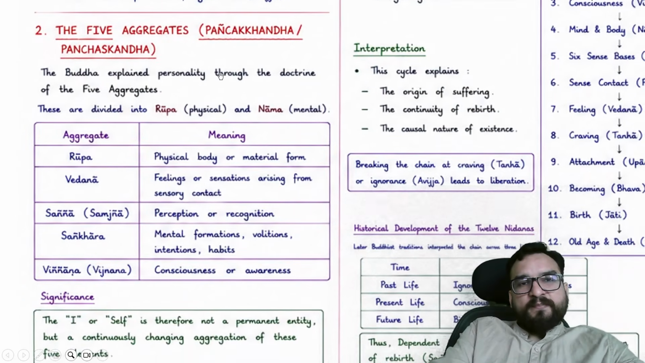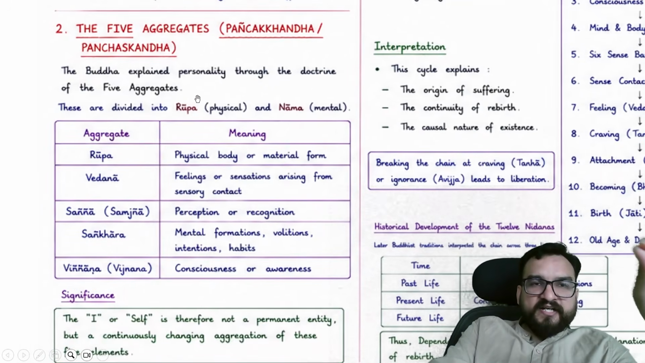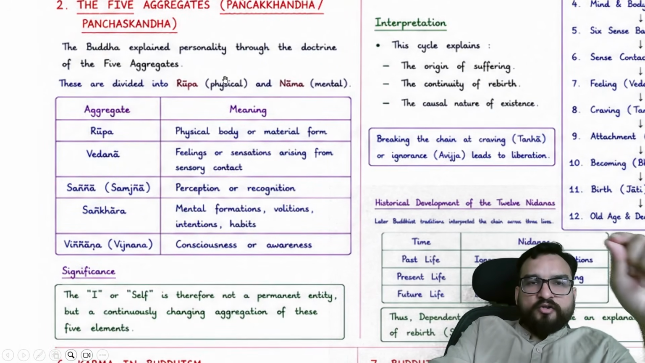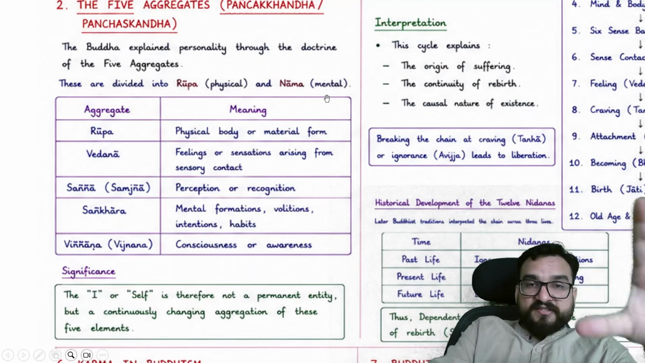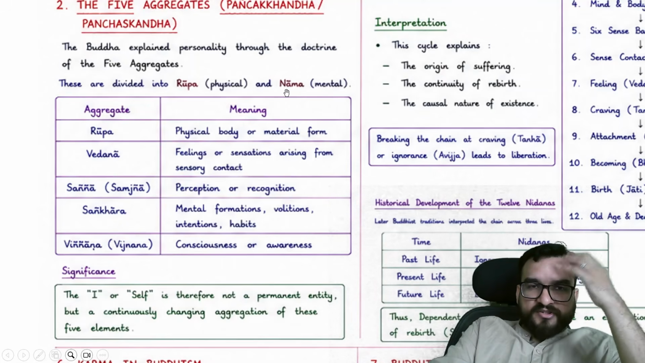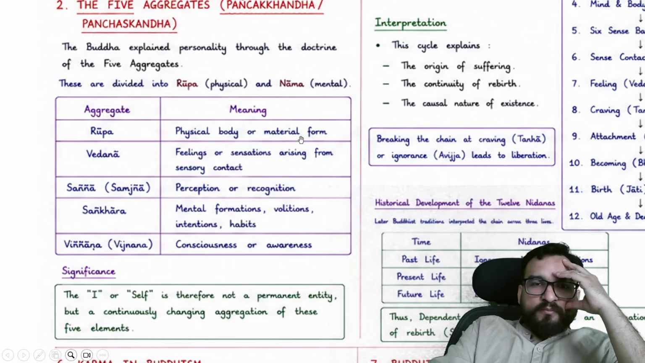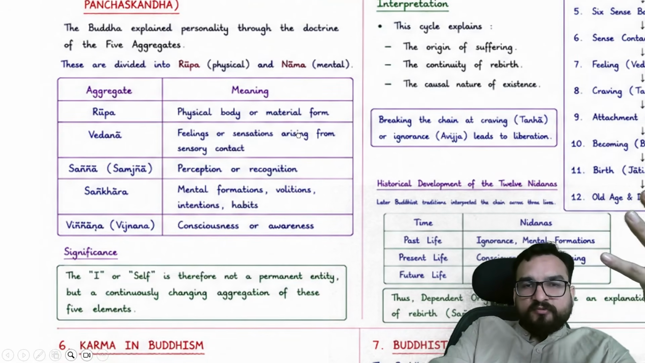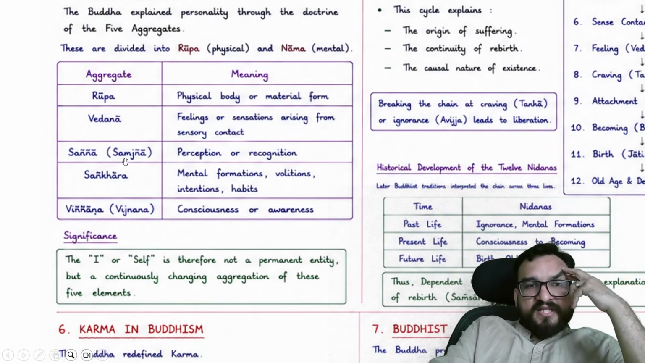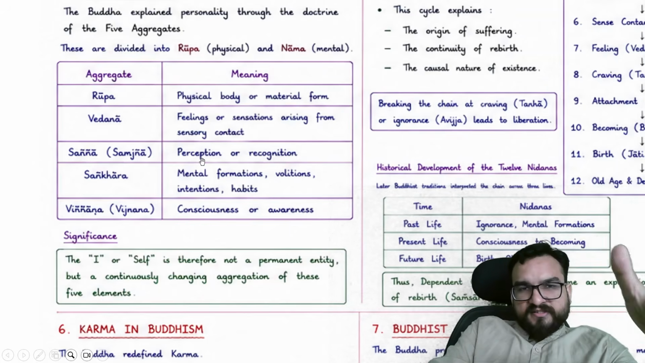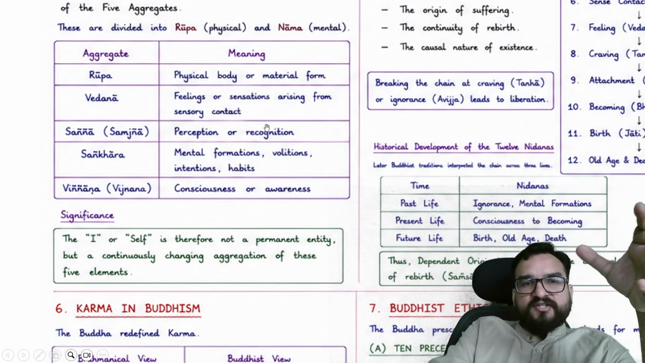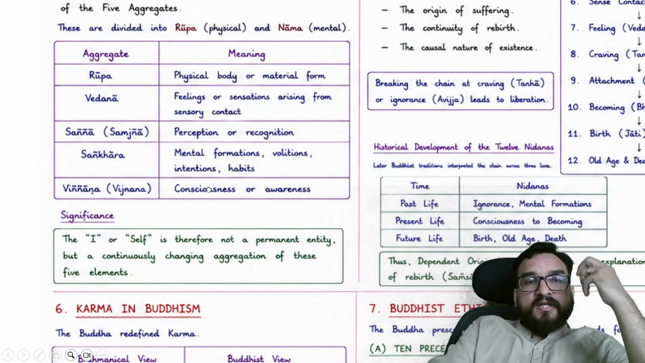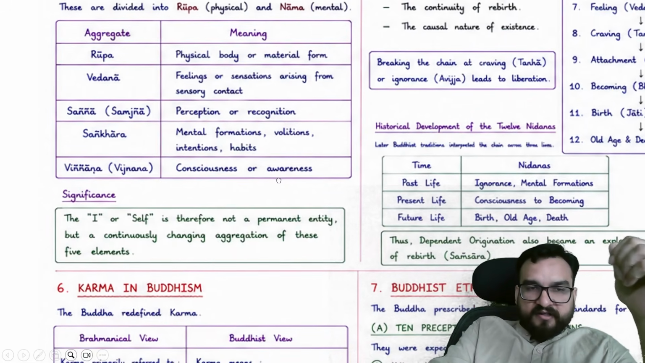The Buddha explained personality through the doctrine of five aggregates, and they are divided into Roop and Naam. Roop means physical and Naam is mental consciousness. Roop, physical body or material form. Vedana, feelings or sensation arising from sensory contact. Sanna, perception or recognition. No need to learn all these things, guys. Sankhara, mental formation, and Vignan, consciousness or awareness.